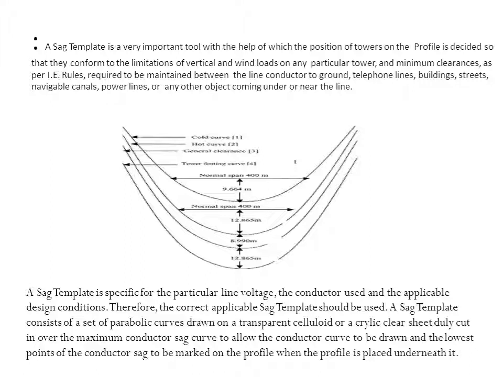So you can see the various clearance conditions under normal span and what the sag should be: cold curve, hot curve, general clearance, tower footing, normal span. Like that you can see the sag template. With the help of the sag template we can position our towers.